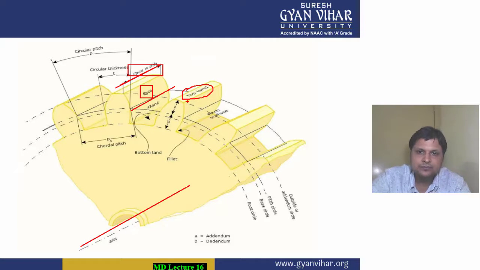And what is flank? The portion of the tooth below this pitch circle is known as flank. So face and flank, I hope you understood. Face width means the width of the surface of the tooth along the axis. And what was one more? Face, flank, top land and face width. Everything is now shown here. In this diagram, A represents the addendum and B represents the dedendum.